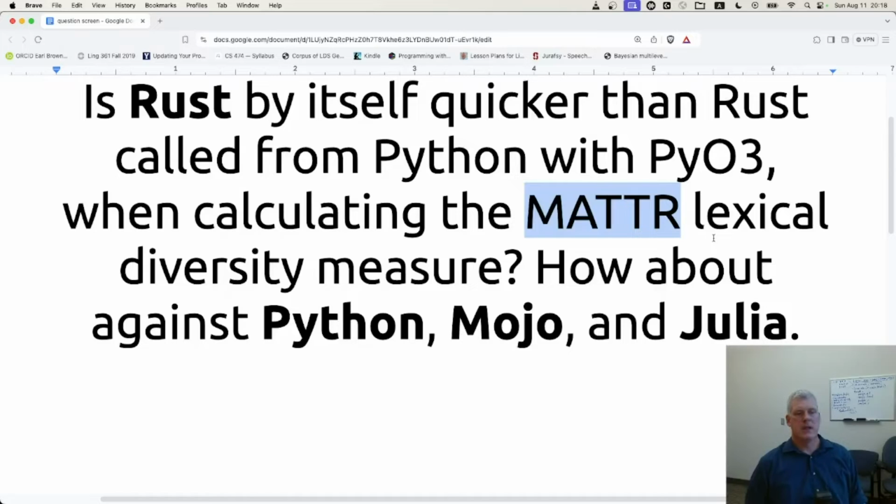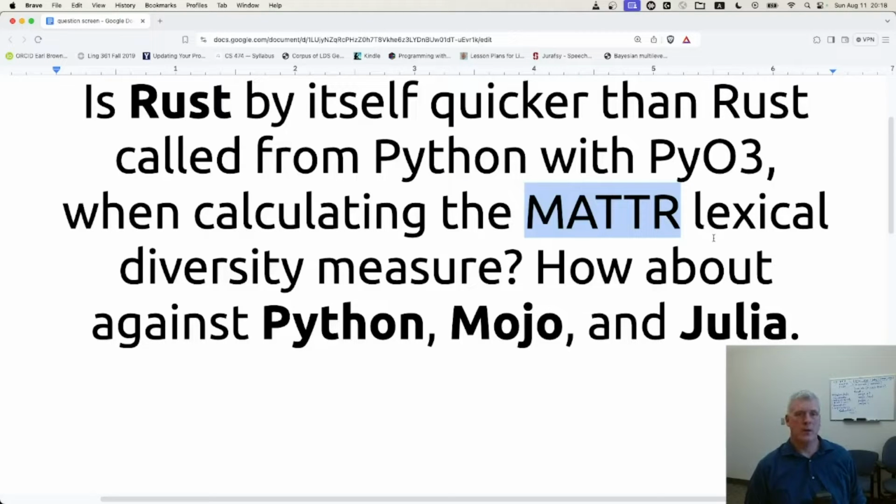In this episode, I have this question for us. Is Rust by itself quicker than Rust called from Python with the PyO3 Rust crate or package when calculating the MATTR lexical diversity measure? MATTR stands for Moving Average Type to Token Ratio. And how about against Python by itself and Mojo and Julia?